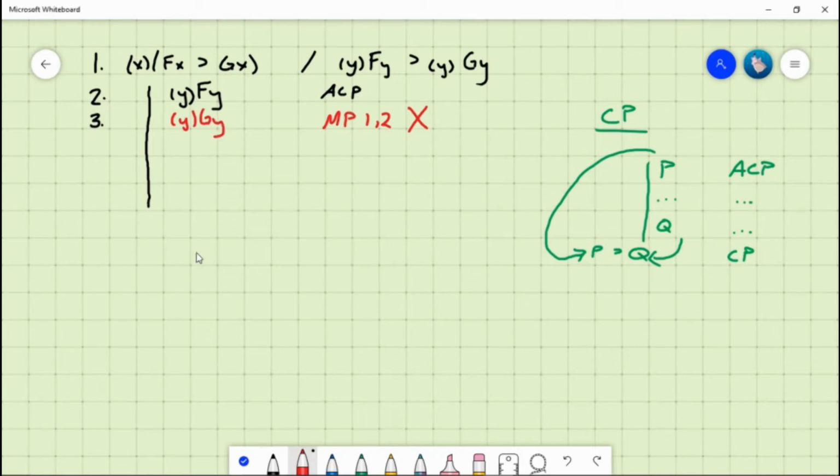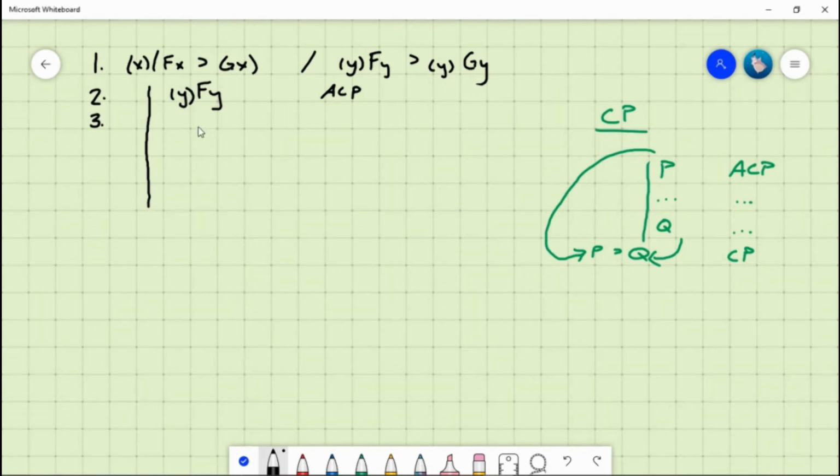There are two big problems here with using modus ponens right away. The first problem is that line 1 is not a conditional. It is a universal generalization, and if it's not a conditional, we can't use modus ponens. Secondly, modus ponens requires that we have an exact match of the antecedent, but line 2 is not an exact match for our antecedent. Instead, and typically, when you have universal generalizations, instantiate them. Once you've got instances, you're more likely to be able to use other rules.